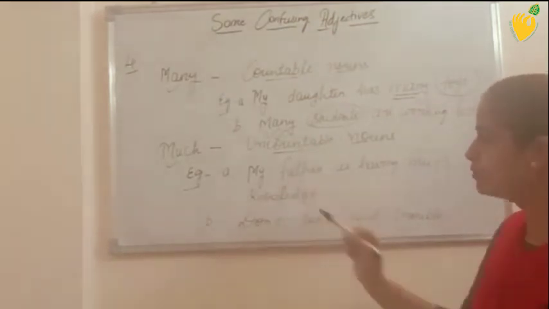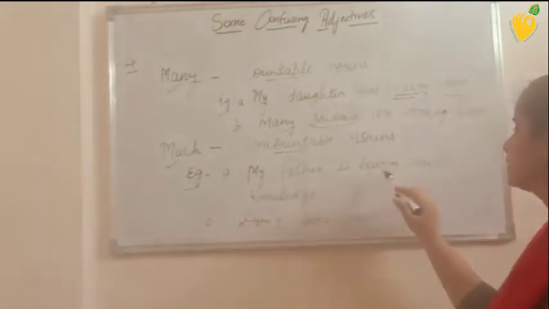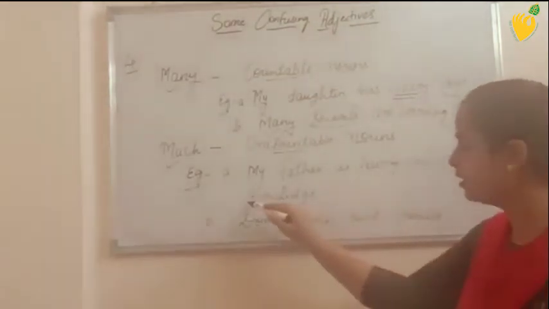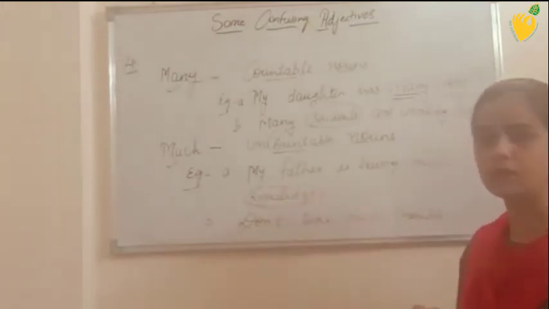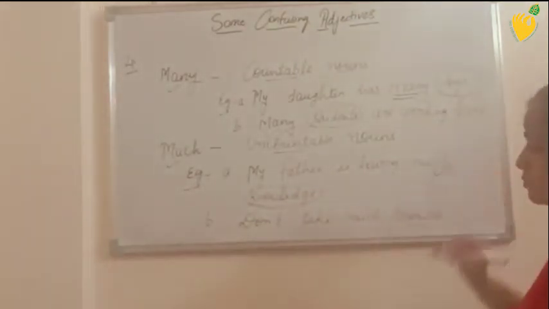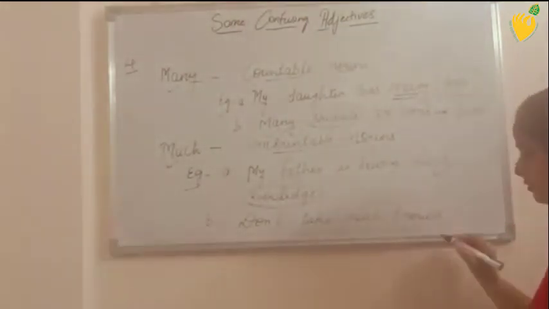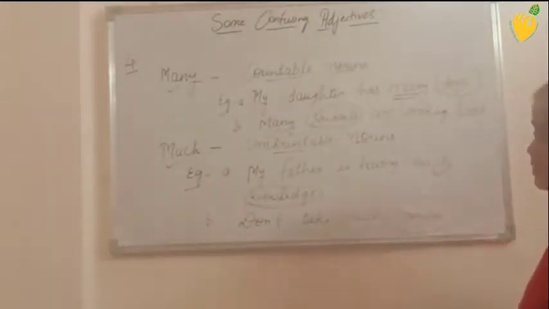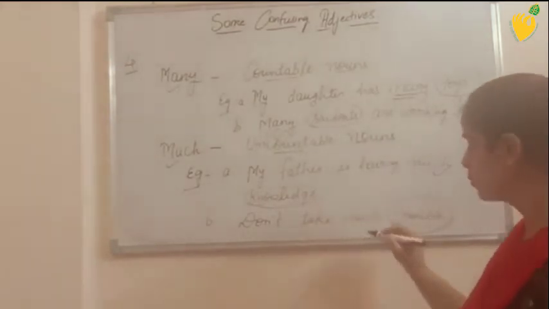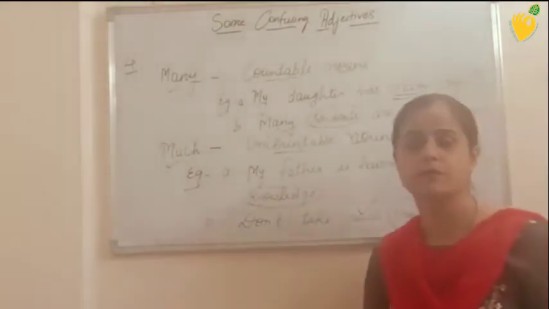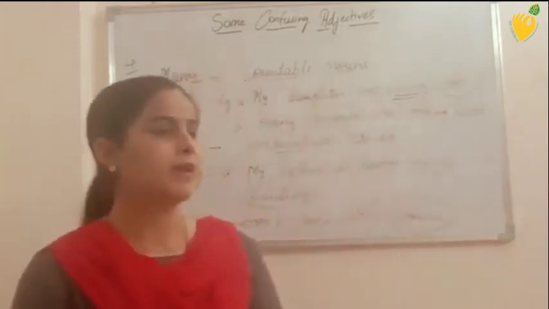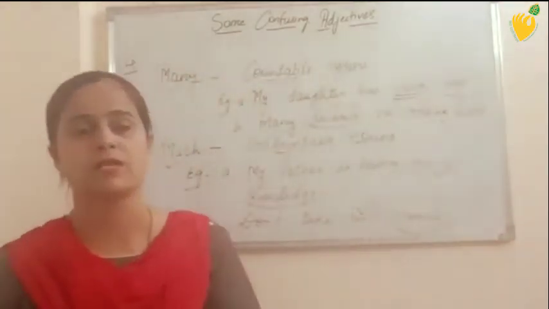Now look at the examples of much. My father is having much knowledge. Here, knowledge is an uncountable noun. That's why much is being used here. Next is don't take much trouble. Again, trouble is an uncountable noun, so much is being used over here. This is basically the main difference between many and much.